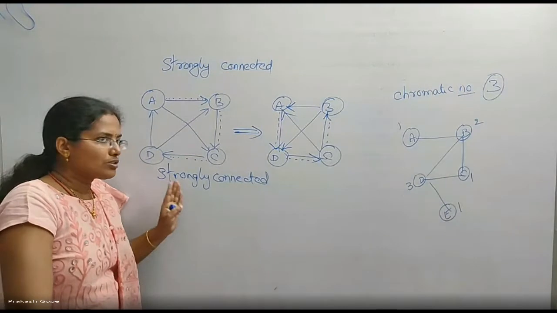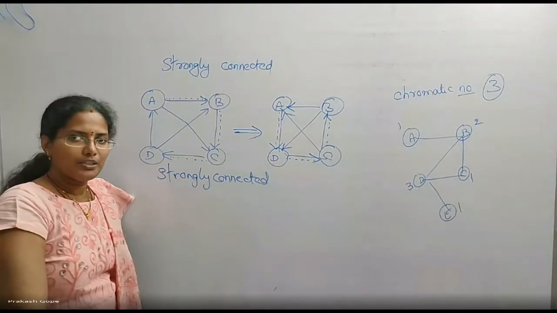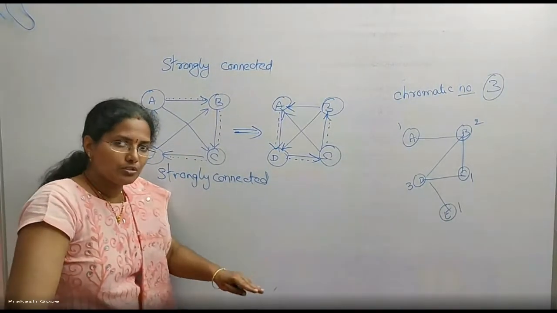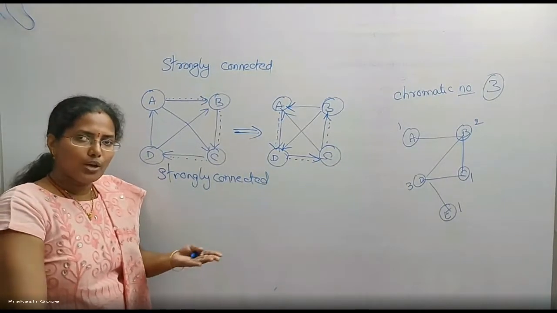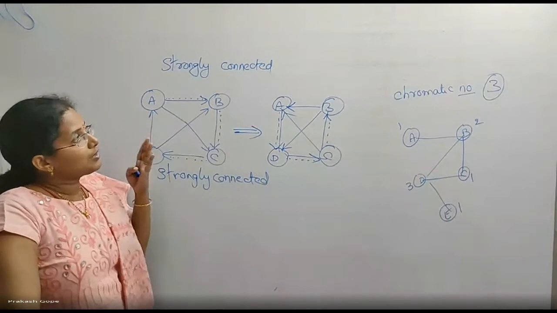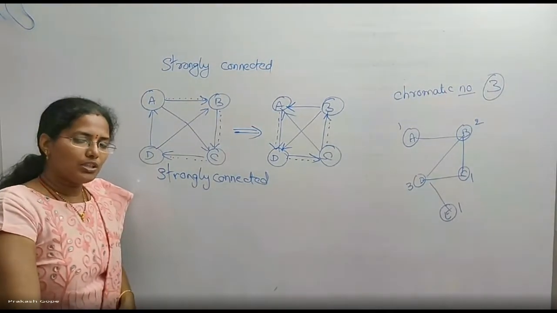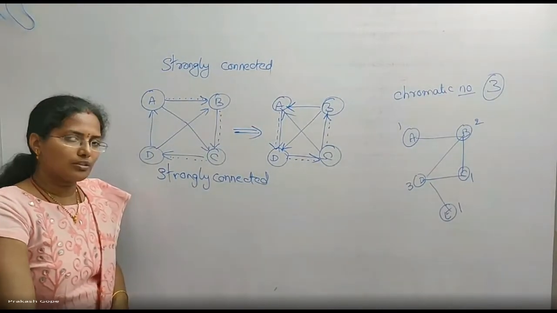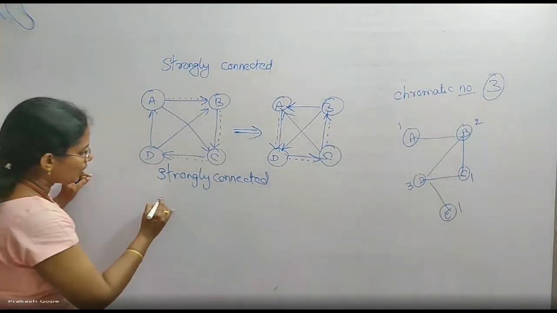Whether I do it once or twice, the time complexity is same, right? What is the point of saying 2 times that? In theta notation, that 2 has no importance. So whatever is the time complexity of DFS, same is the time complexity for checking whether the graph is strongly connected or not. Okay? Now I'll take one more example.